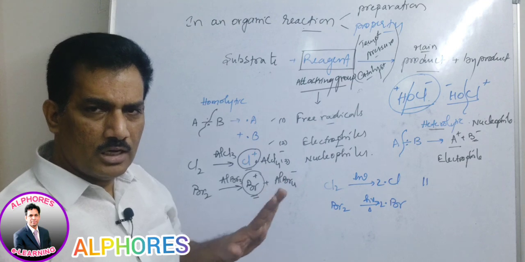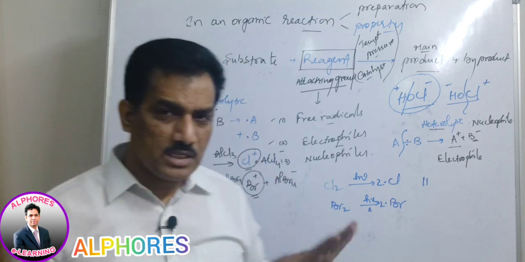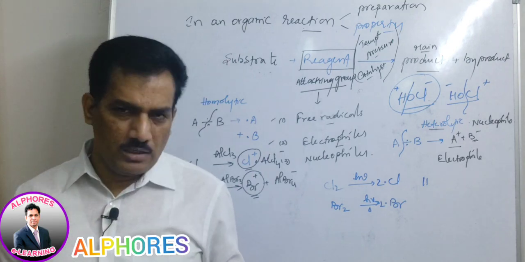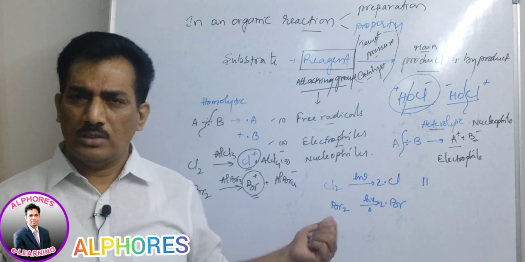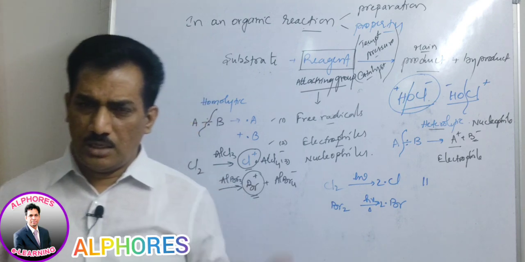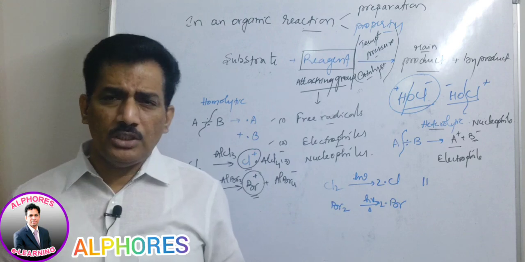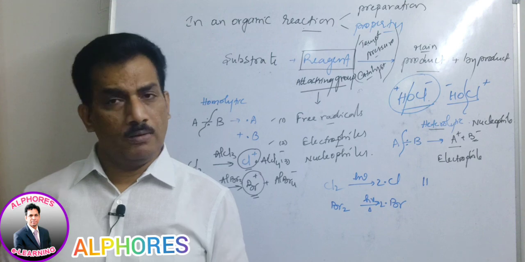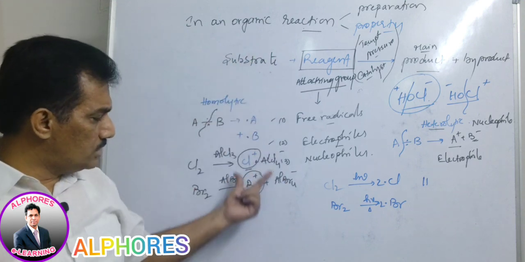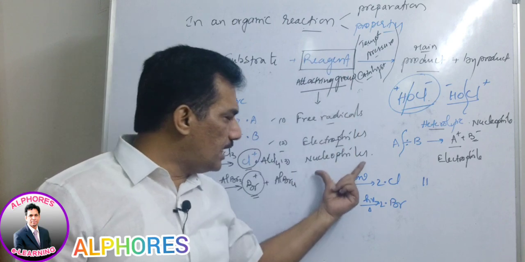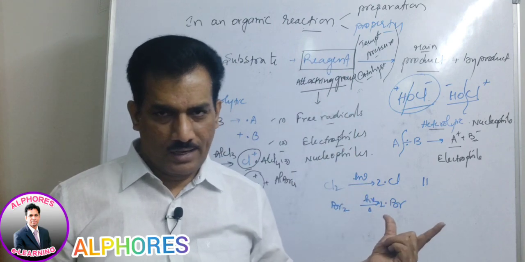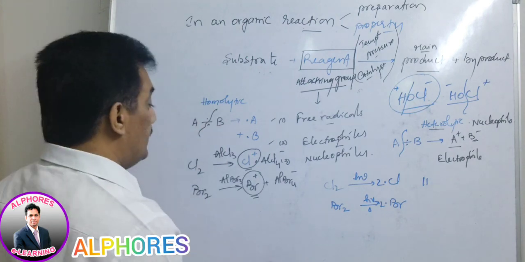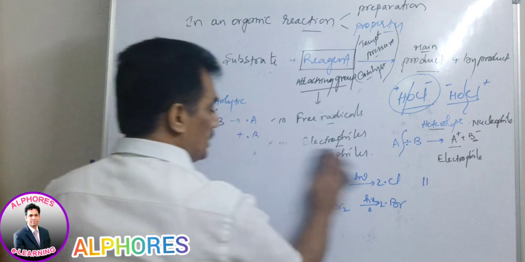And now we are clear with the substrate. The substances which can be a substrate are nothing but the homologous series: alkanes, alkyl halides, alcohols, carbonyl compounds, carboxylic acids, amines, ethers, benzene or substituted benzenes. All those homologous series are substrates, and these are the three types of reagents. Clear? With these two combinations, now we have to study different kinds of reactions.